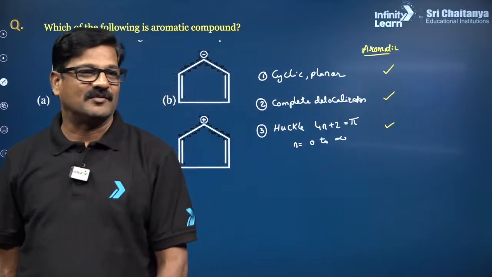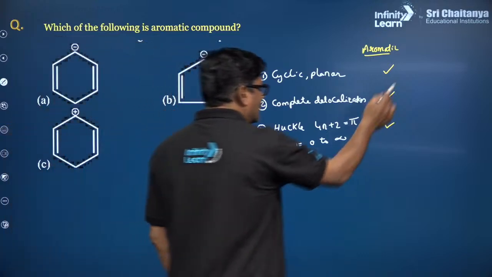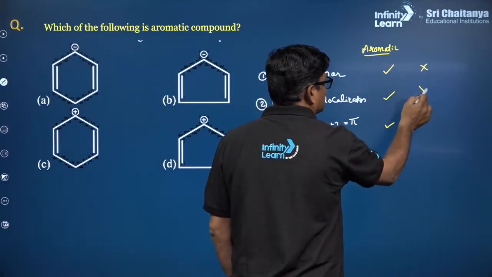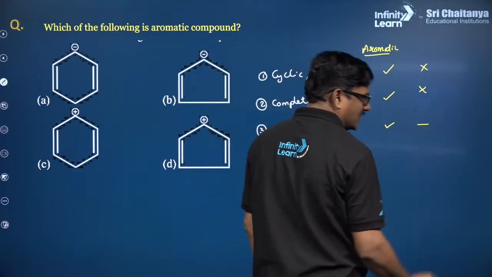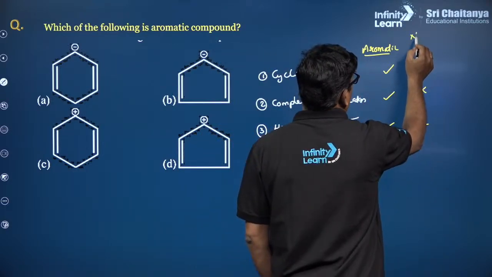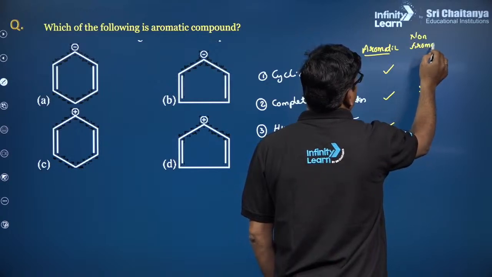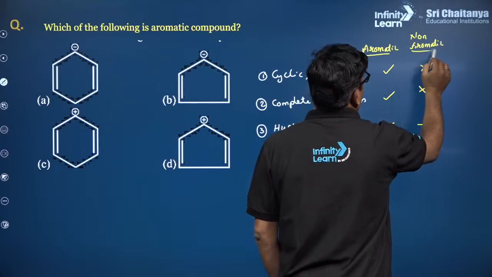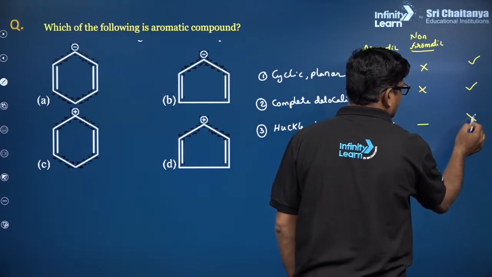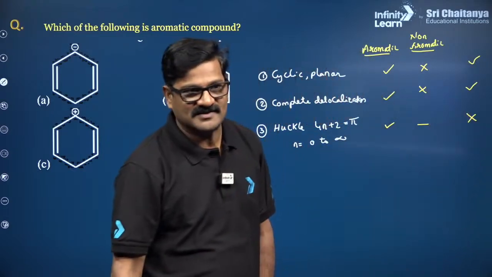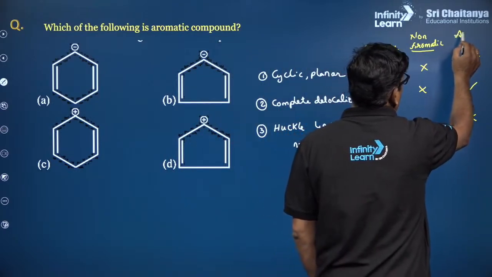If either the first or second point is lost, there is no sense of looking at the third point. It is said to be non-aromatic. If the first point is accepted, second point is accepted, unfortunately third point is not accepted, it is said to be anti-aromatic.